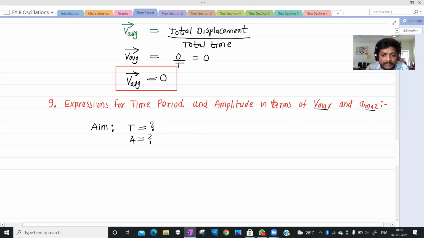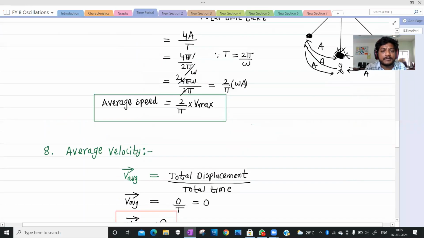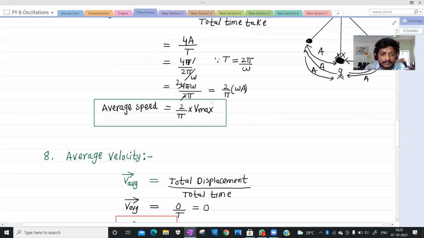But we know that. Tell me what is V maximum? Velocity is maximum.